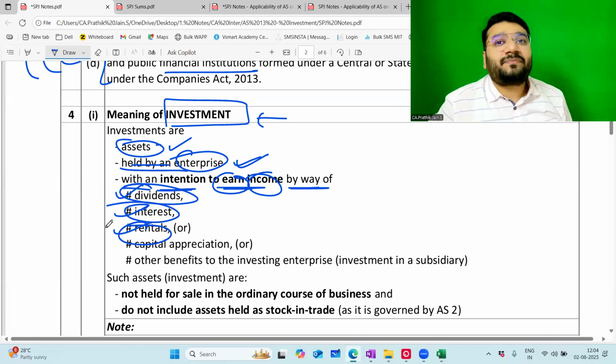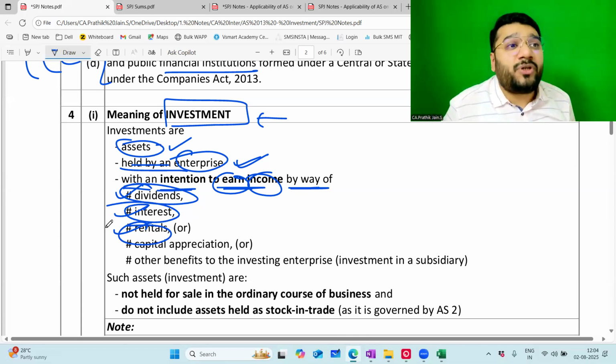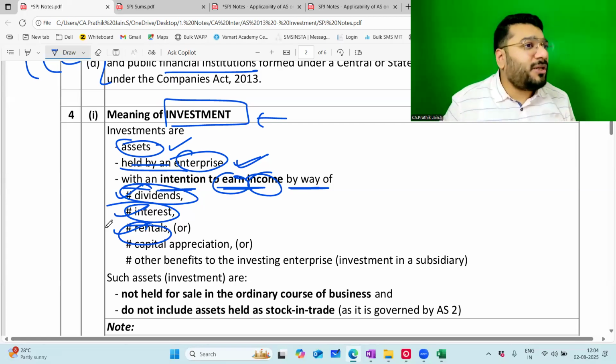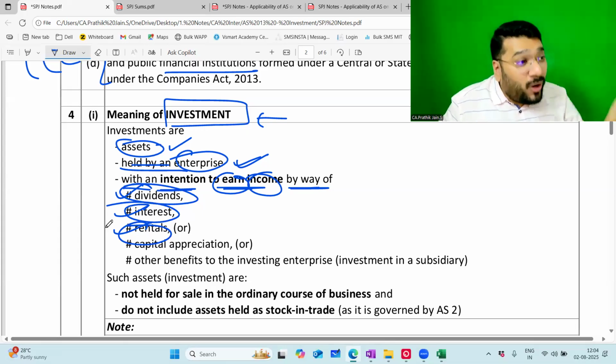I want rental. All of you, I run an academy. So what is my core business? Running an academy. I have surplus money, so I got one commercial building. Why? Because I want to earn rental out of it. So when I purchased a commercial building for 2 crore rupees, what is my intention? To earn rental out of it.